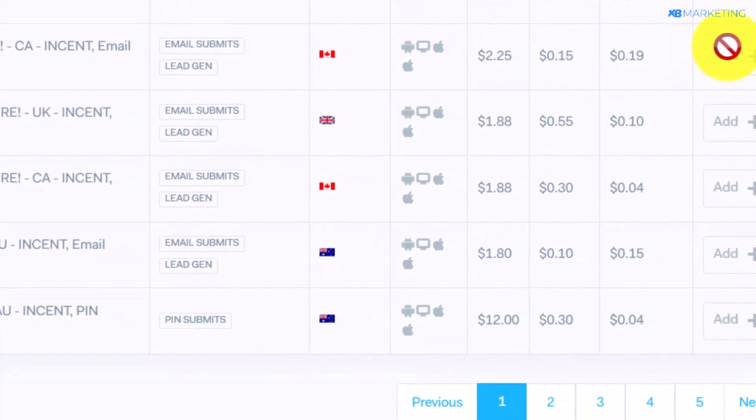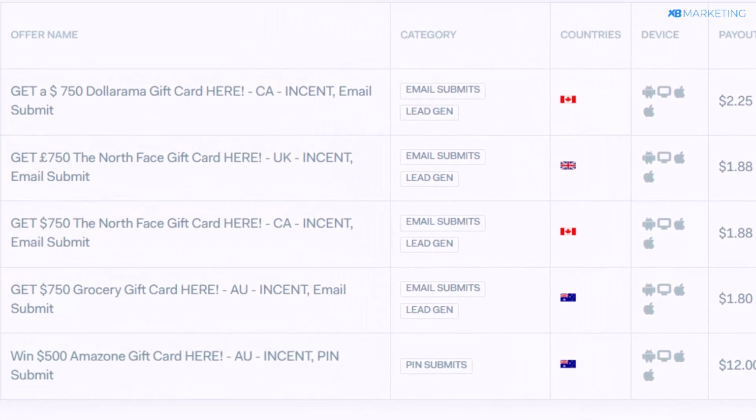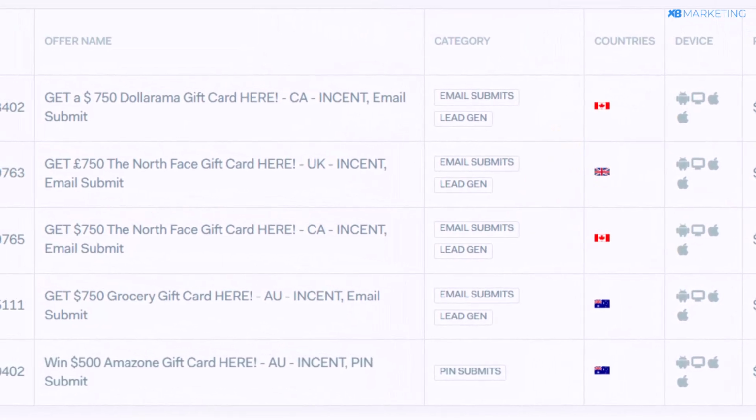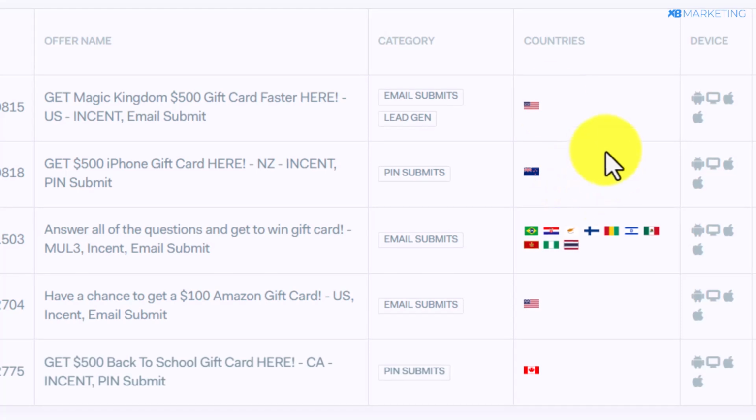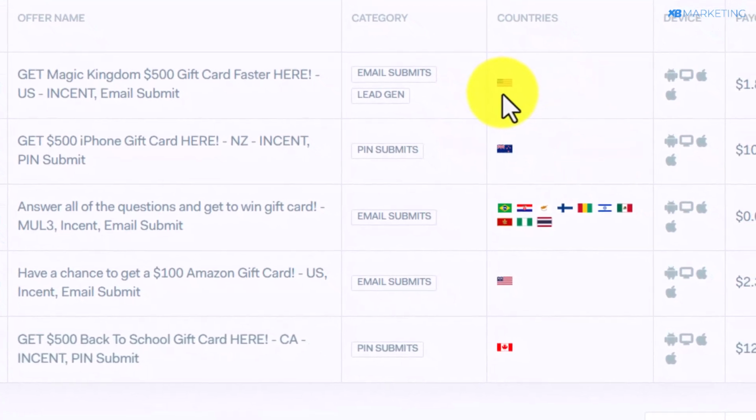And all you simply need to do, you're going to see an add button right here. So you want to click on the add button to add these offers. This means once people click on the smart links, they are more likely to be shown these offers. And once they complete the offers, you make money. So you want to do the same thing for the second page as well. And if you come over to the second page, you're going to see we have United States offer right here.